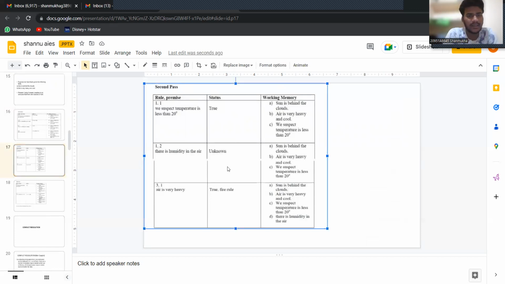Now, in the second pass, we suspect temperature is less than 20 degrees and the status is true, and the working memory is the same as the previous one. In the third case, there is humidity in the air and the status is unknown, and the working memory is still the same. For the air is very heavy, the status will be true and the rule will be fired, and the working memory is added with another fact: there is humidity in the air.